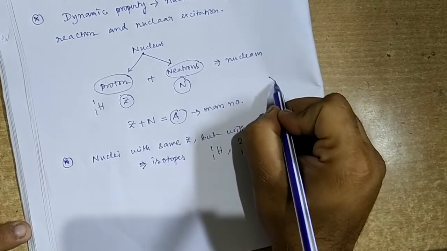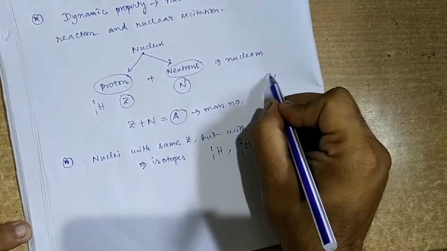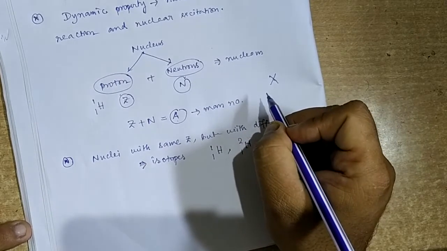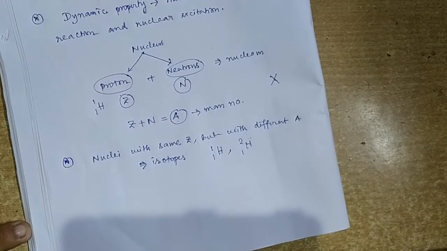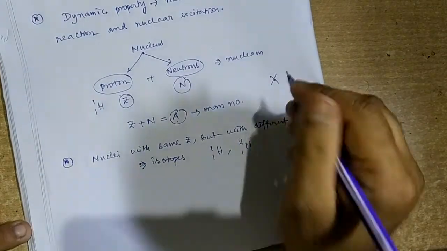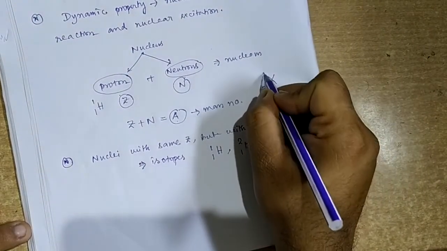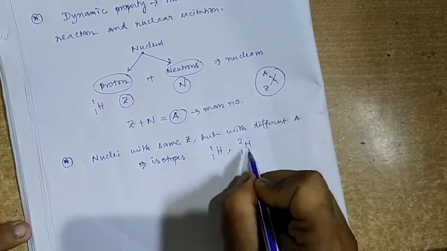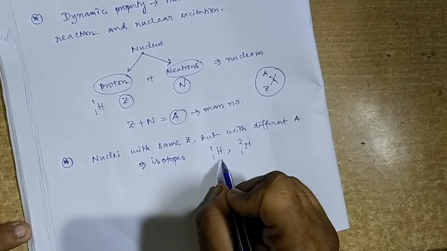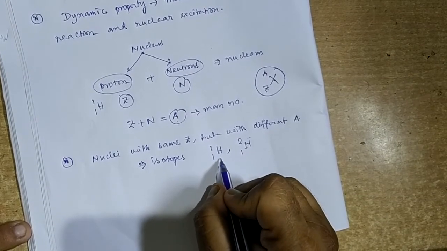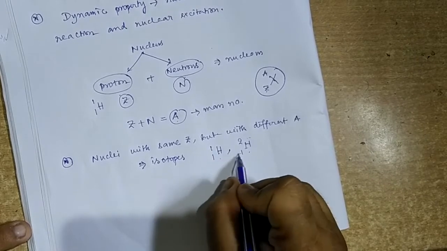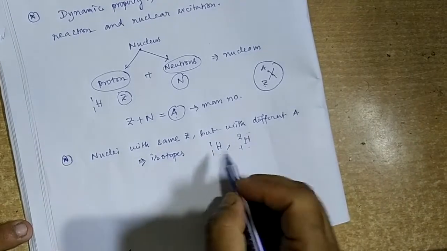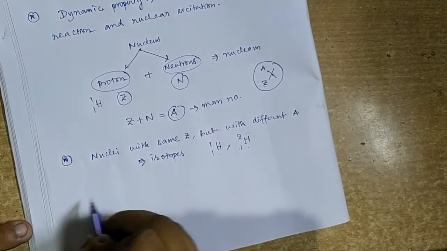If we have a nucleus X whose number of protons is Z and mass number is A, it is denoted by A X Z. That's why this pair is called isotopes.